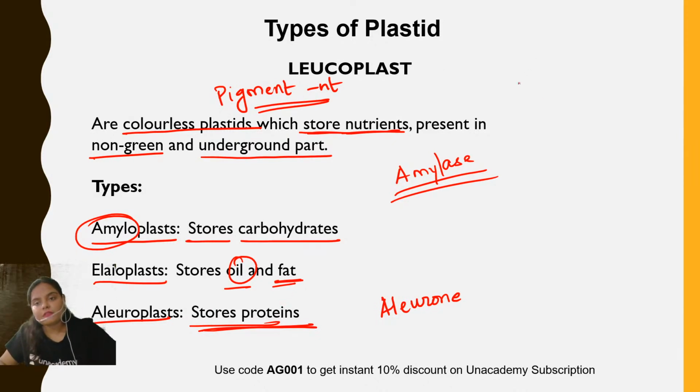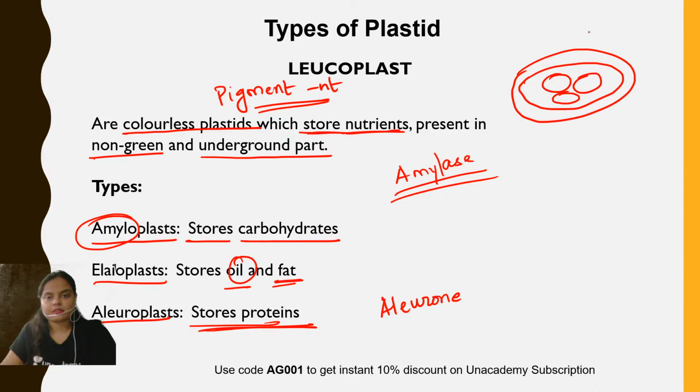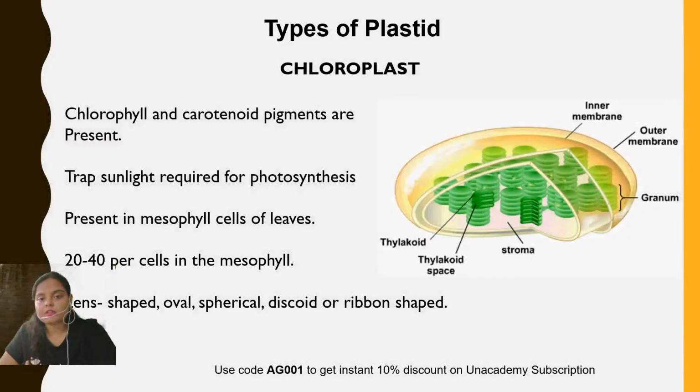What happens in the case of leucoplast? All the internal membranous structures are absent. It contains a double membrane bound structure, and it contains granules which store the food. All the other membranous structures are not found in the leucoplast. So these were the two types of plastid. Now let's see the structure and function of the major type of plastid, which is the chloroplast.